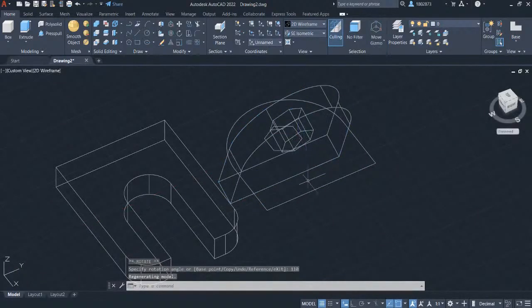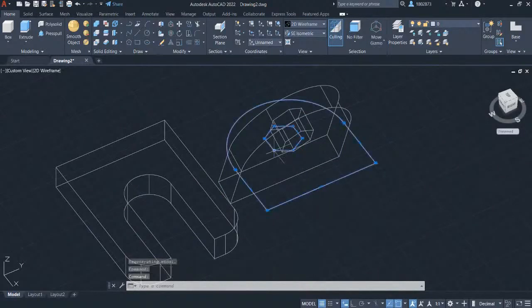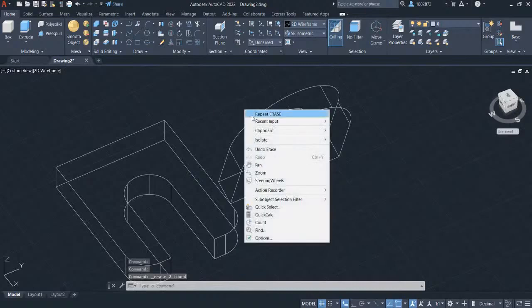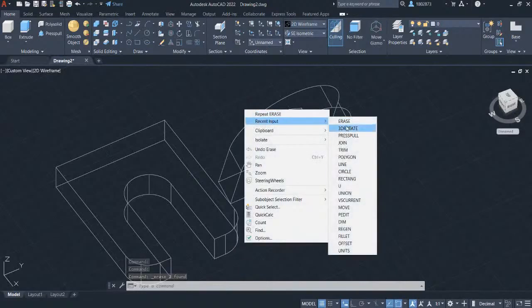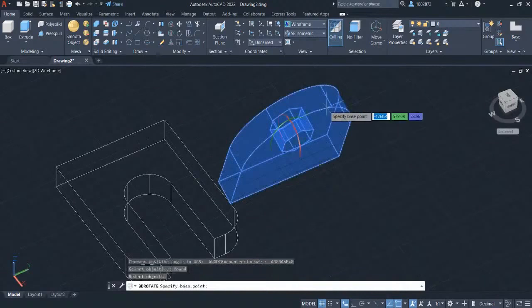Let's first erase the sketch and do a 3D rotate once again. Left click on the sketch. Head over to the modify panel and select erase. Right click and head over to recent input and select 3D rotate. Select on the object. Press enter. Select now on the orange circle.